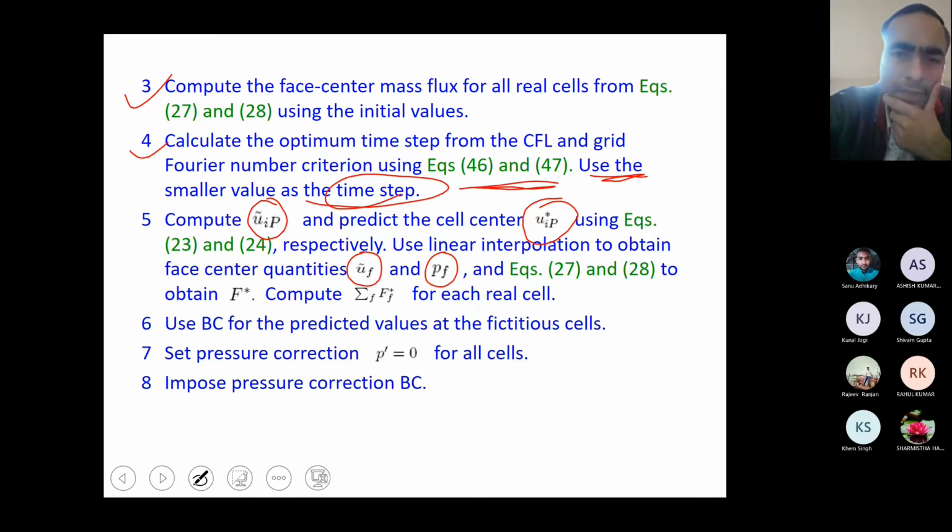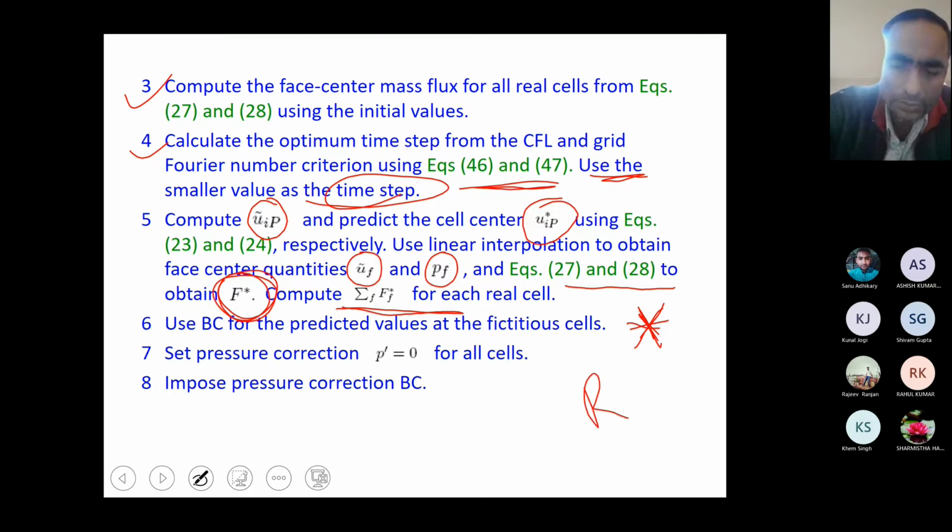For the pressure it is very clear, but for the tilde velocity we have used linear interpolation, though we have also used the momentum interpolation suggested by Rhie and Chow. And use equations 27 and 28 to obtain F star. F star is your predicted value of the mass flux. And this will give you the right hand side. You can see the residue we have also considered. We will see the residue also.